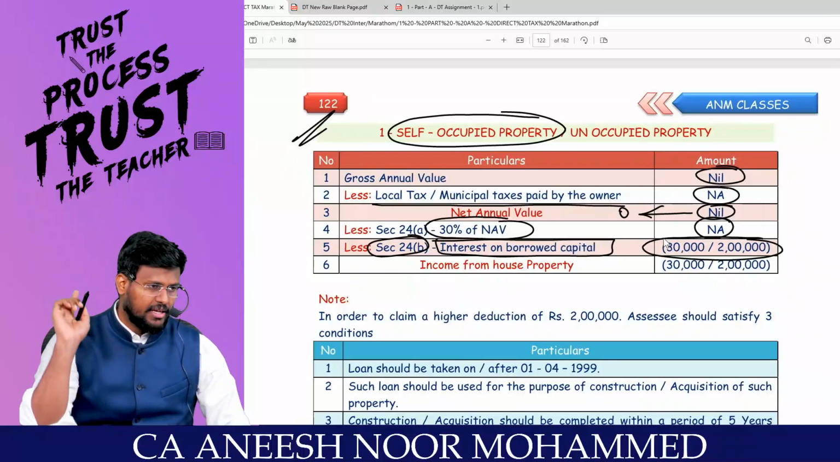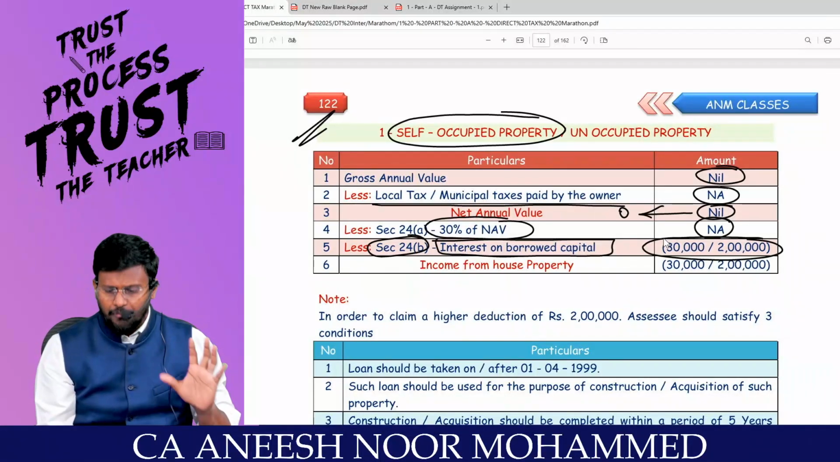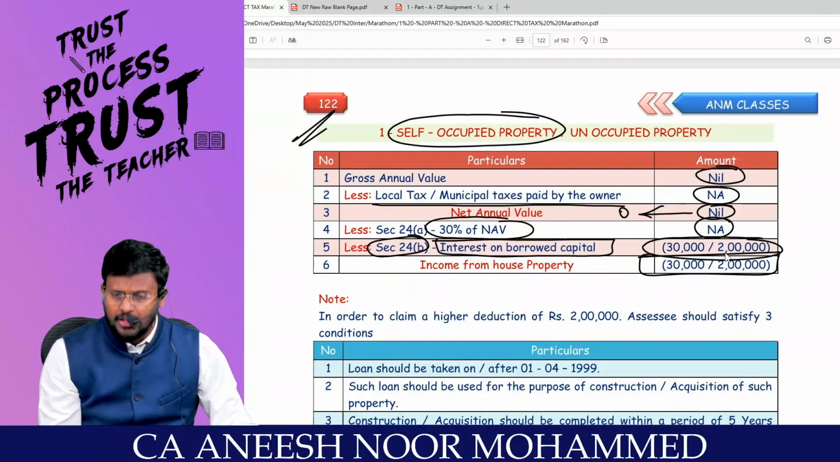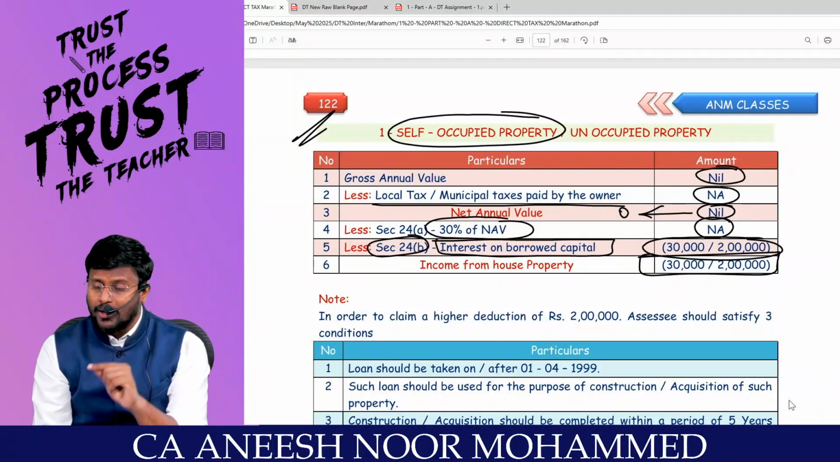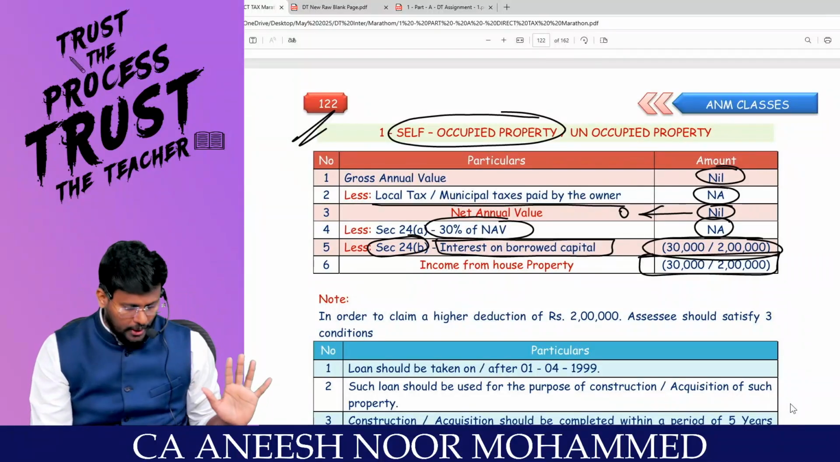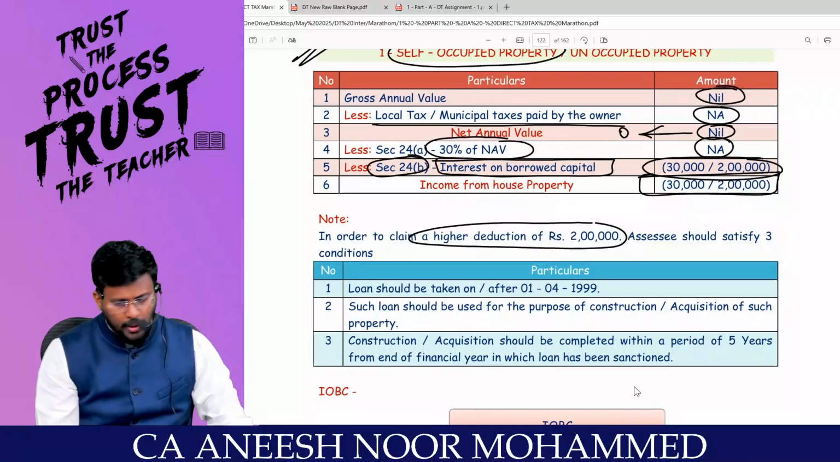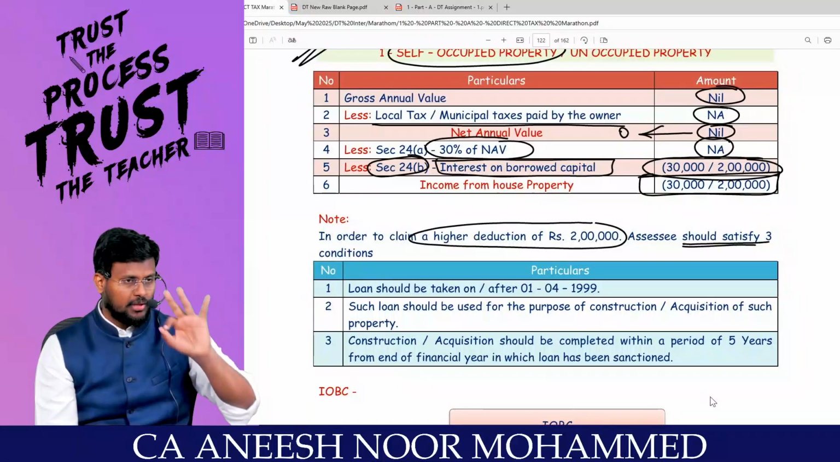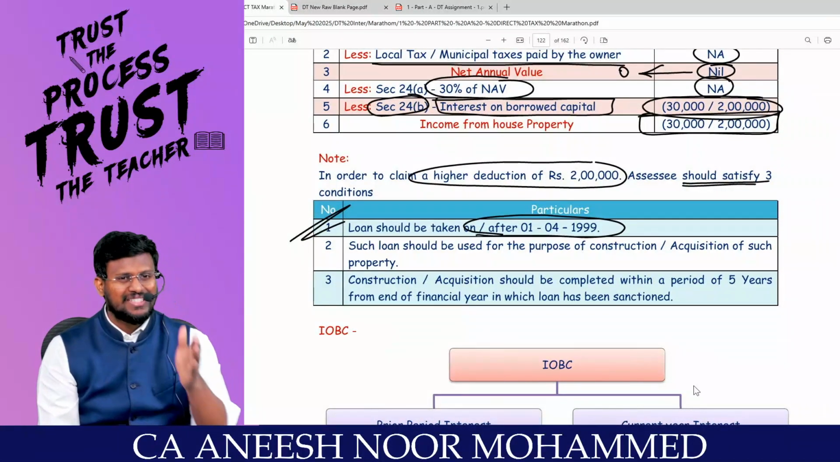2 lakh as the case may be. So the maximum loss under the head income from house property will be 30,000 or 2 lakh as the case may be. There are two limits, a lower limit of 30,000 and a higher limit of 2 lakh. So in order to claim the higher deduction of 2 lakh, the assessee should satisfy 3 conditions. Loan should be taken on or after 1/4/1999. That is the cutoff date.